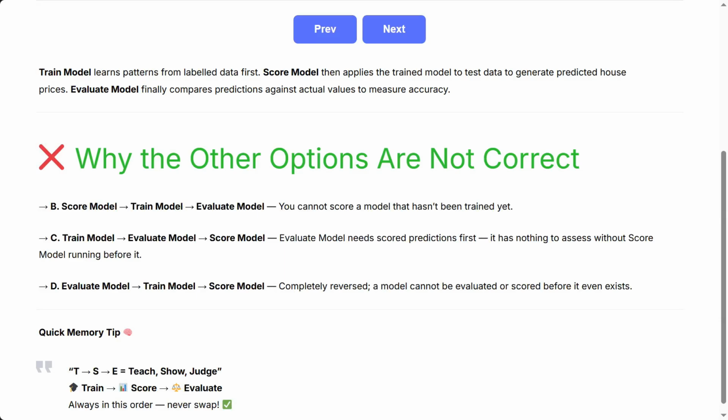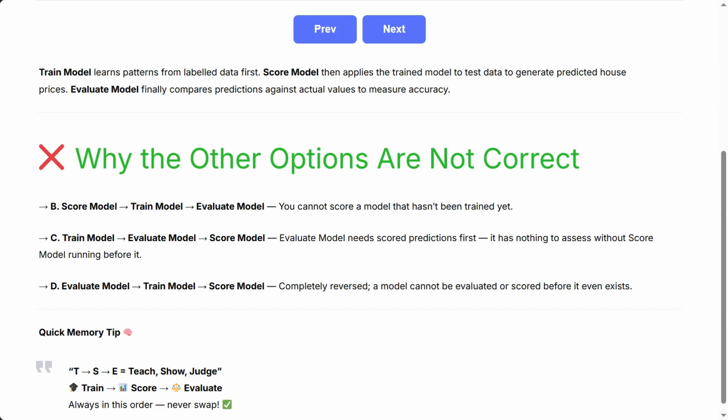Why the other options are not correct? B. Score model, train model, evaluate model. You cannot score a model that hasn't been trained yet. C. Train model, evaluate model, score model. Evaluate model needs scored predictions first. It has nothing to assess without score model running before it. D. Evaluate model, train model, score model. Completely reversed. A model cannot be evaluated or scored before it even exists.